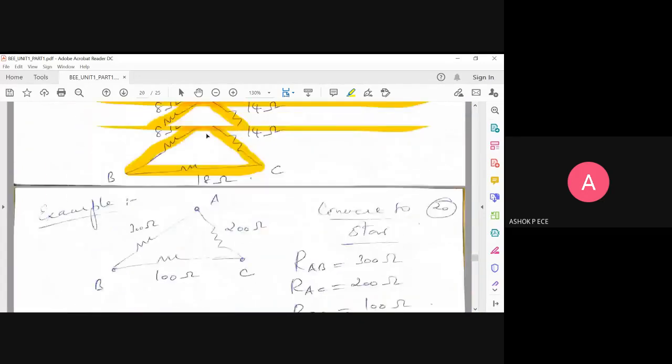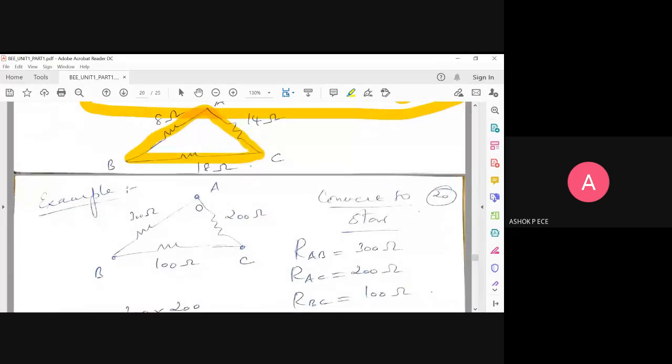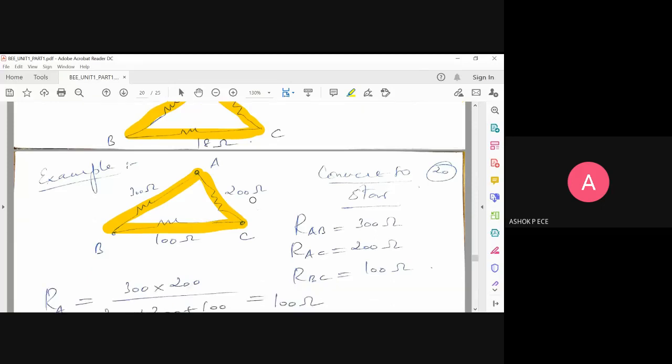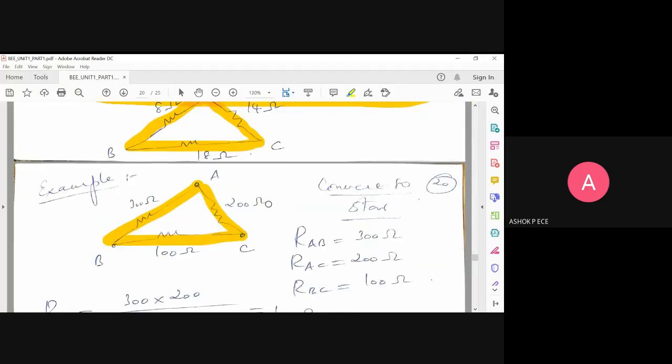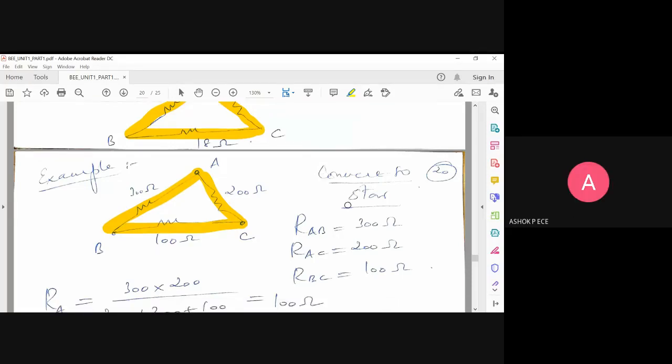Now note this problem and do it. We'll discuss tomorrow. So note this reverse problem, convert delta to star. We have only 2 minutes left. Maybe we could do it in 2 minutes, but do you have any other class after this? Yes, sir, drawing. Okay, fine. Then note down the problem. We'll discuss the answer tomorrow.